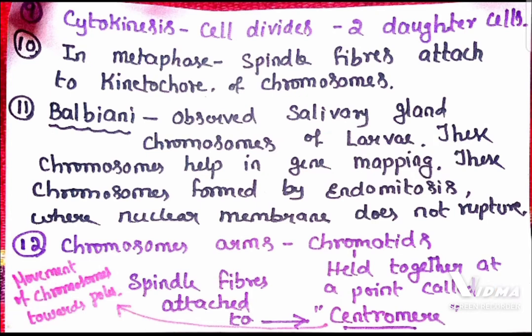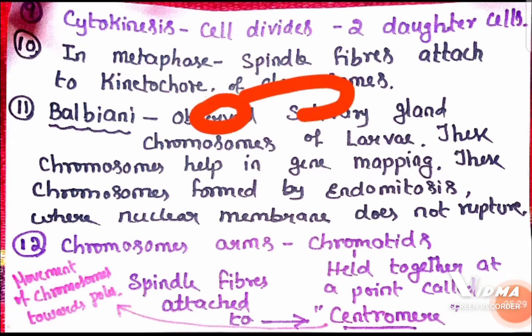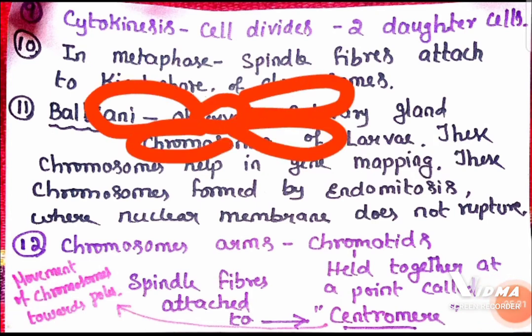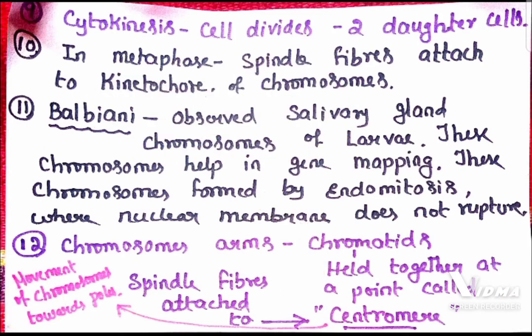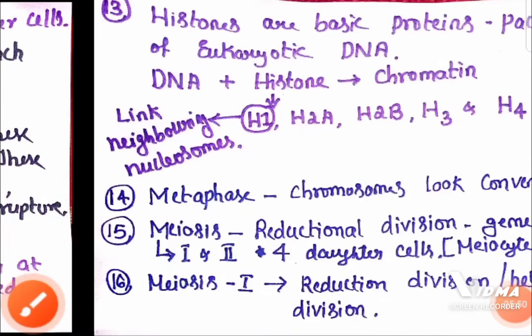Remember that the arms of the chromosomes are considered as chromatids, and these arms are held together at a point called the centromere. The centromere also helps in the movement of chromosomes towards the pole, and also helps to attach it with the spindle fibers.